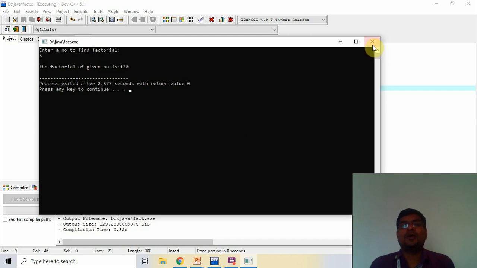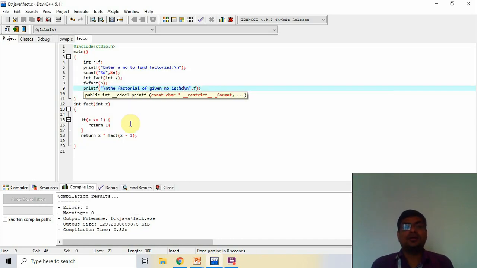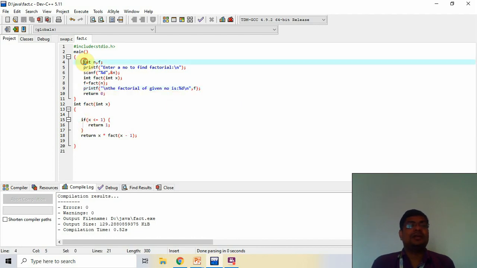But there is a problem. When you give 120 and 100, the number goes out of range of integer. So that time you increase the size of this factorial number, so you convert it into long. Long int, automatically the size of integer is doubled. Like if it is 2 byte, then it is converted into 4 byte. If it is 4 byte, it is converted into 8 byte. So long just doubles the size of any data type.